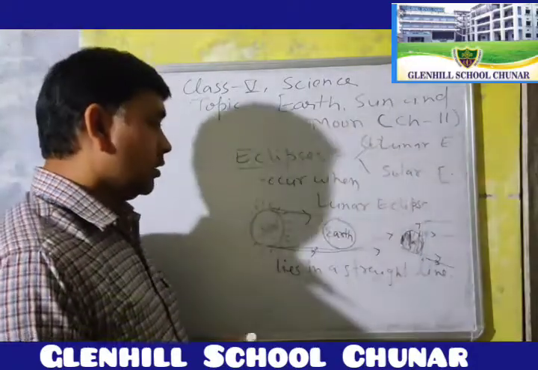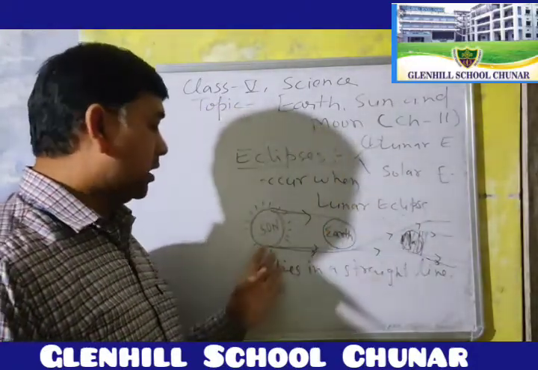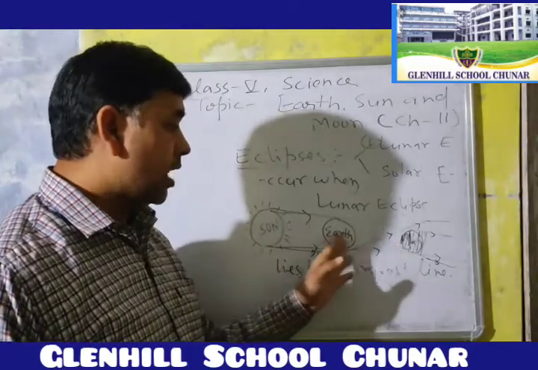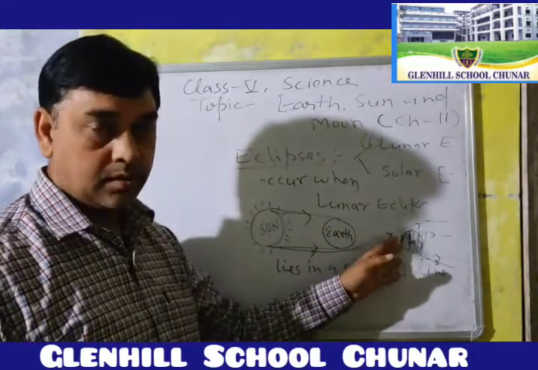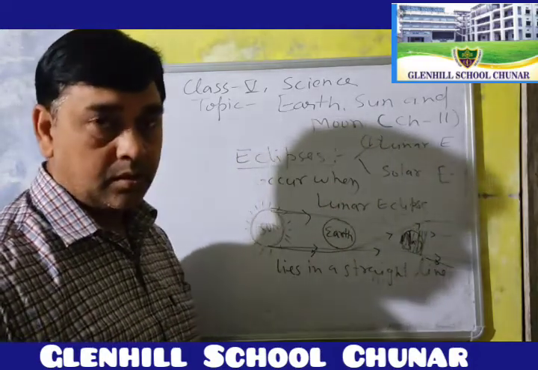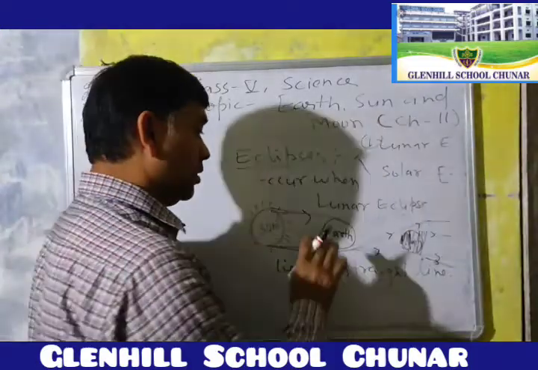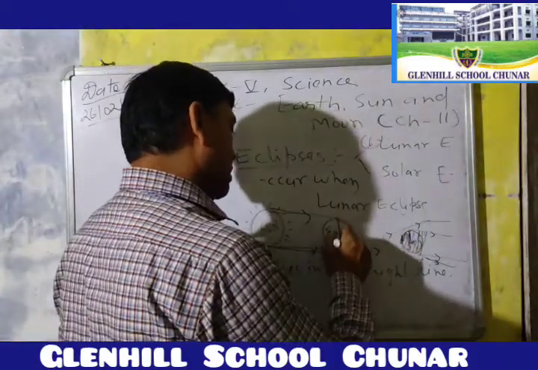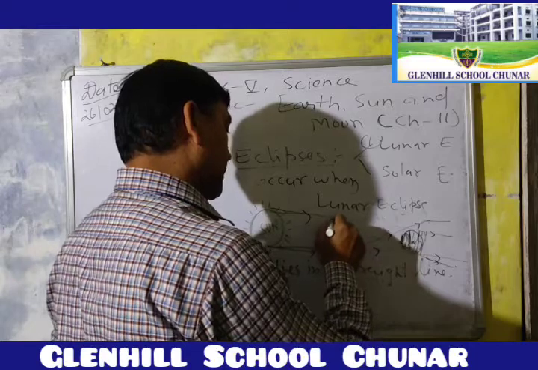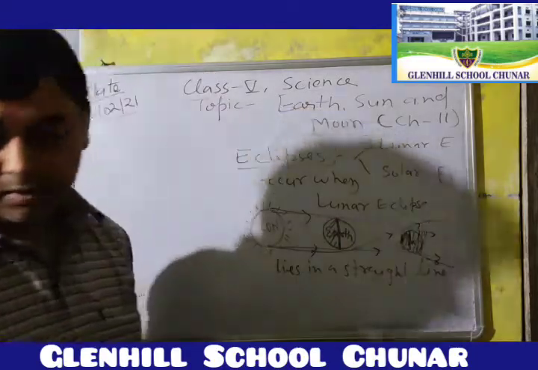Okay. So when the Earth comes between the sun and moon and casts its shadow on the moon's surface, it is called a lunar eclipse. This part faces the sun rays and this part is the dark part.